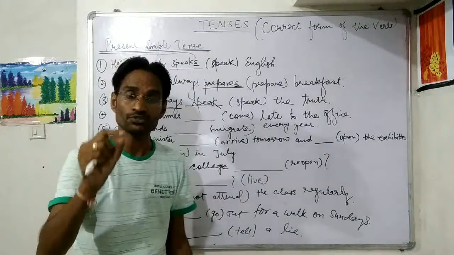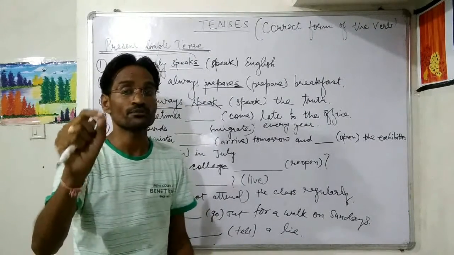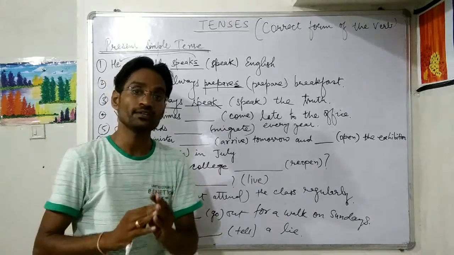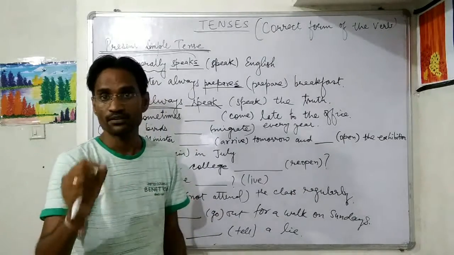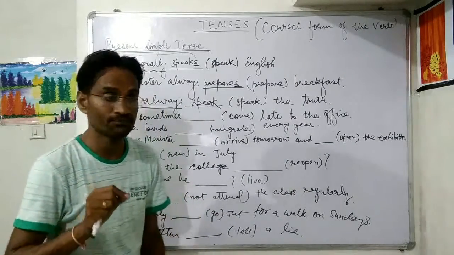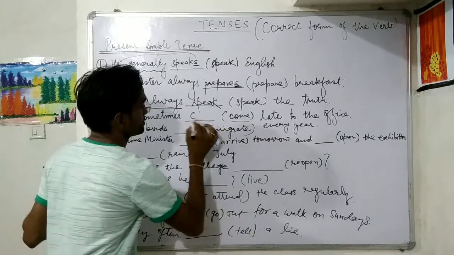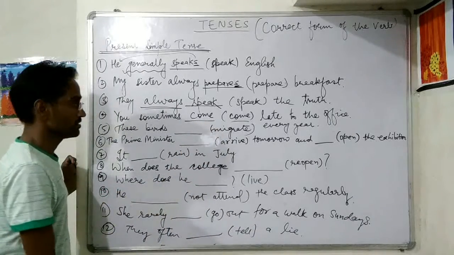Alright. But you, second person, is always used with plural. It is always in plural form, and that's why we use the plural form of the verb, and that's why here we will use the first form of the verb. So, you sometimes come late to the office.